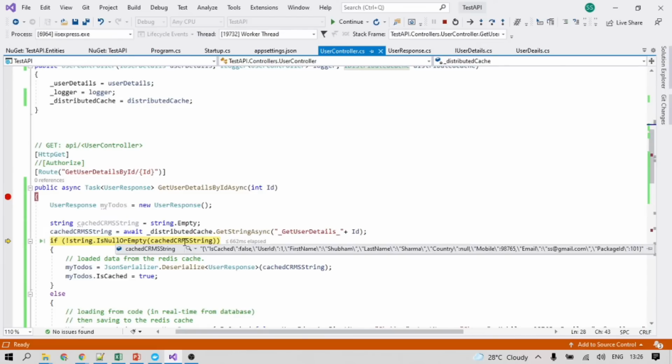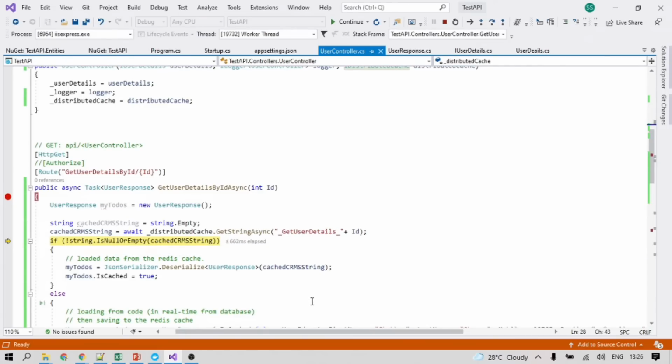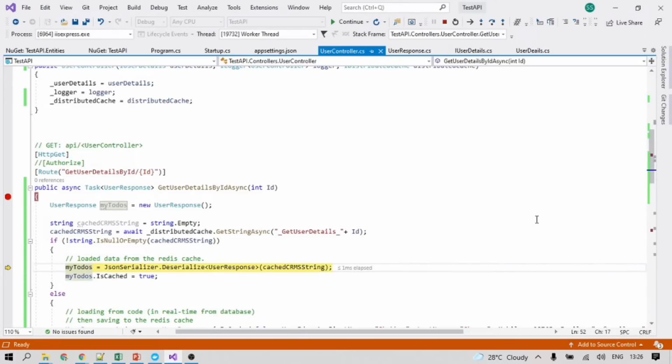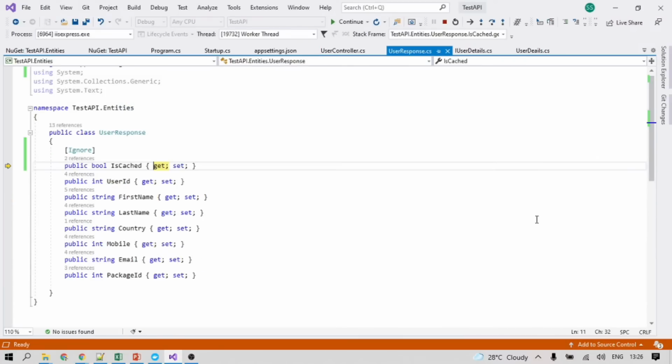So you can see here the data is already coming, meaning the data is already cached. If I do F10, my response will automatically map to this key, reading the data from the cache, and the response will get created and sent back to the caller.